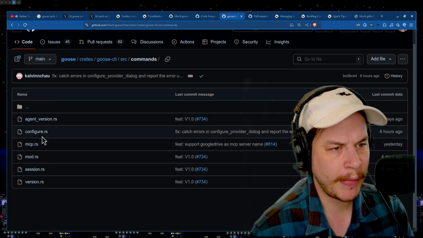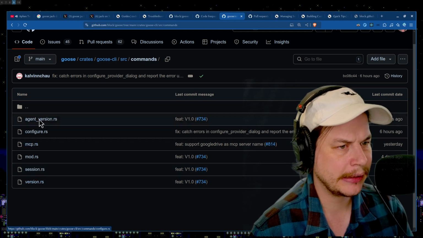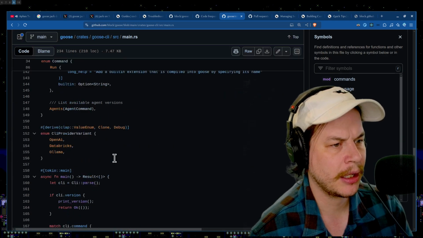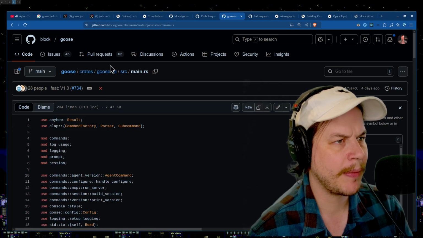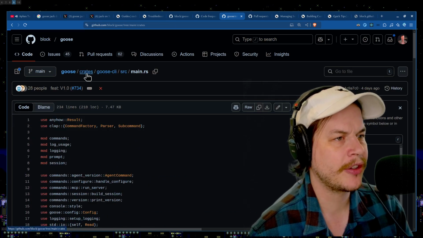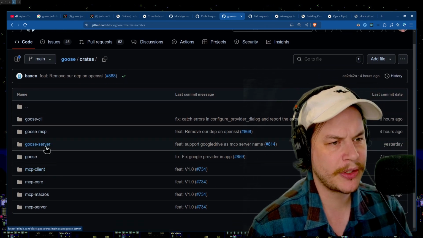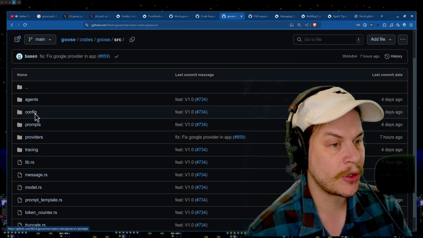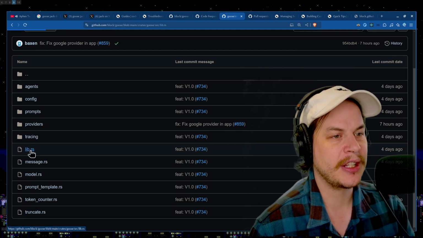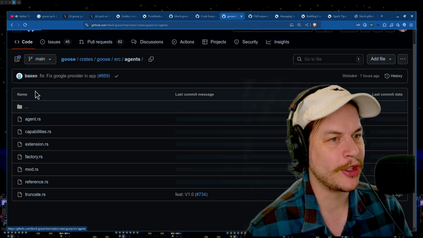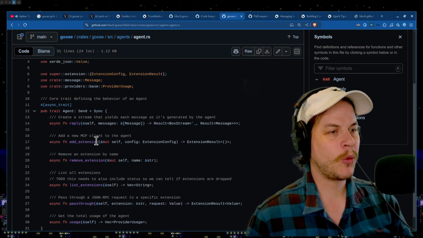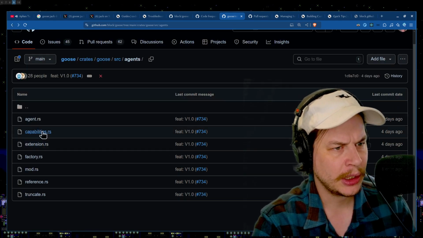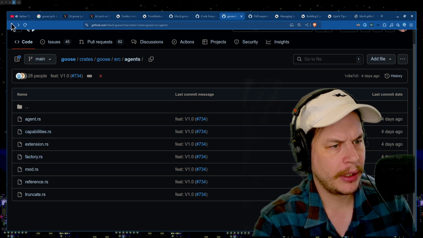Let's go to commands here. Commands got MCP, configure, agent, session. That really doesn't seem that interesting either. Test helpers. Here's just the main, which is just kicking things off and running some commands. Man, this is just the CLI. Okay, let's go back to the crates. The CLI is not going to be too advanced. Maybe let's take a look at Goose itself. Here's Goose itself. Here's source. There we go. Okay. Here's lib. Good. Here's agents. This thing is pretty abstract. Here's just the pub trait for an agent. There is nothing really crazy in there, actually.